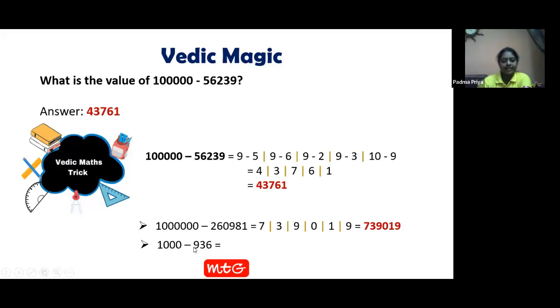So 9 minus 9, 0, 9 minus 3, 6, 10 minus 6, 4. 064 is your answer. Perfect. So simple it is to solve out the answers. Once you learn the trick, how we are getting this trick applied is a secondary point. Your main perception is to apply the trick and solve it.